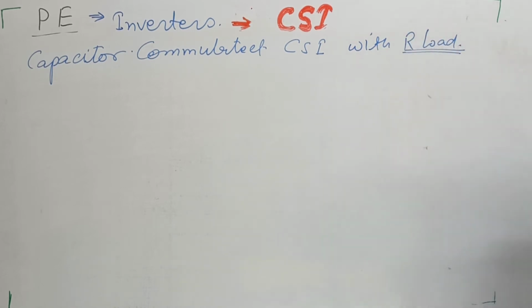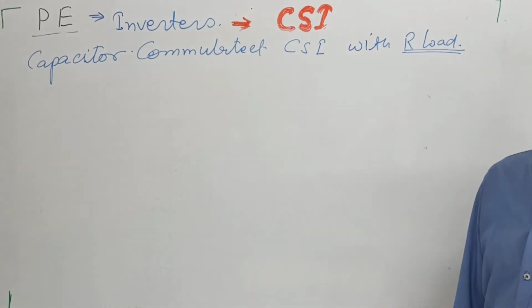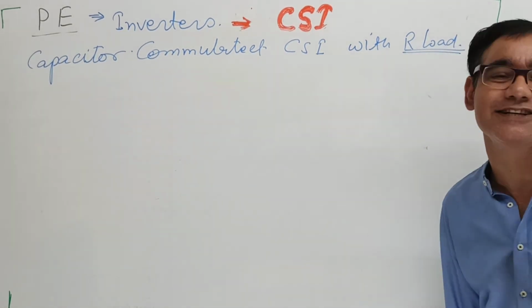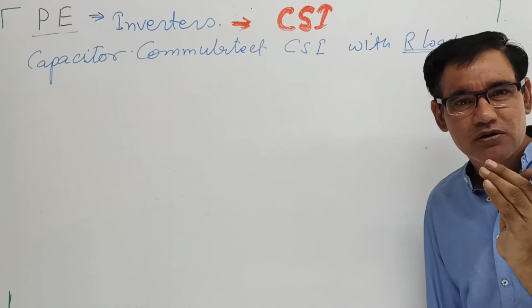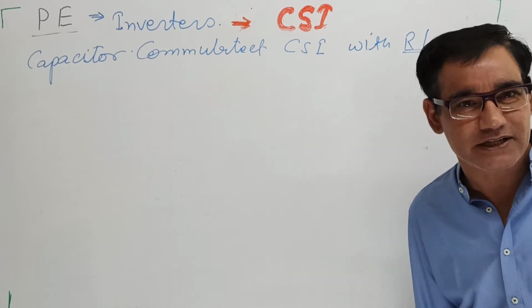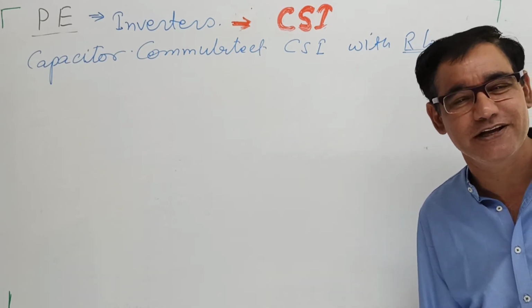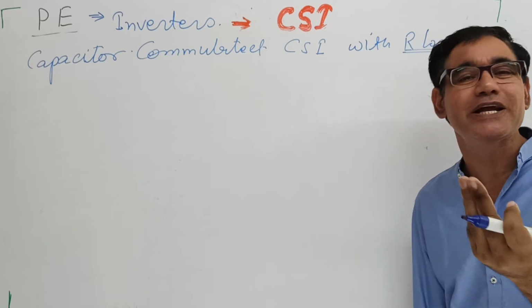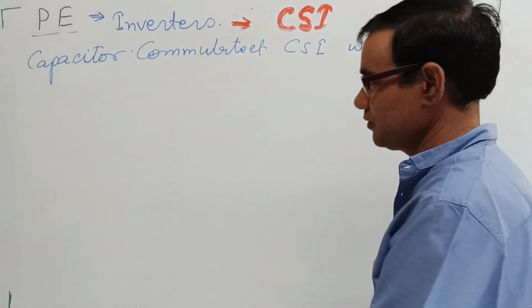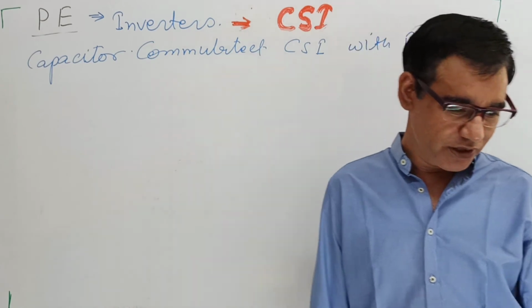Load is normally R, or it may be RL, but the L should be very, very small. So R is not appearing in the load. Normally the load is considered as an R load. Okay.